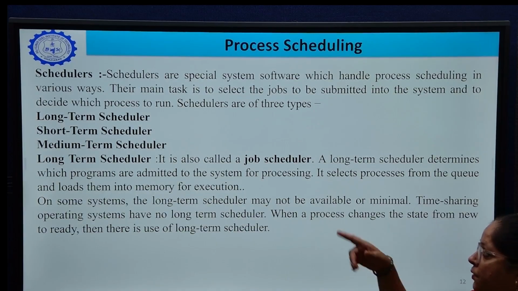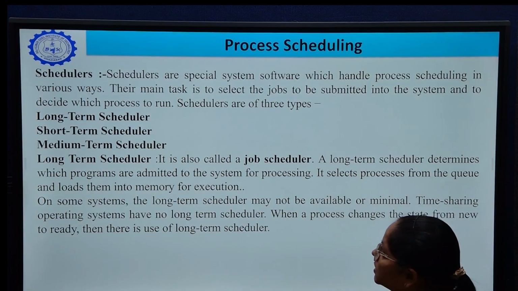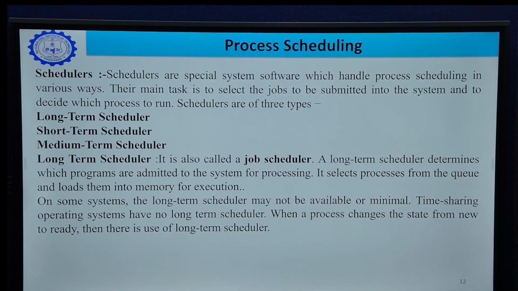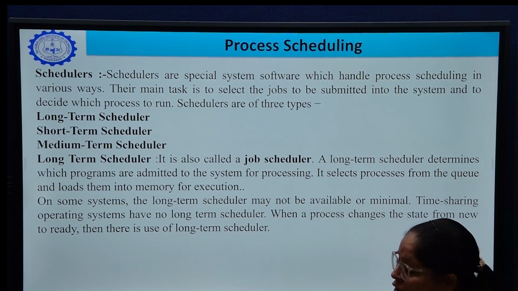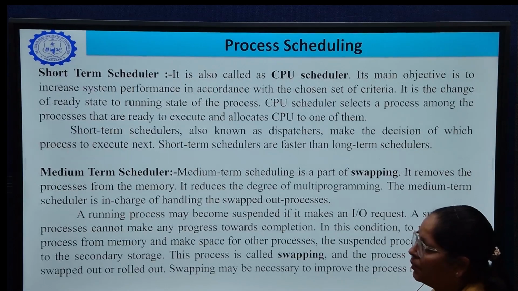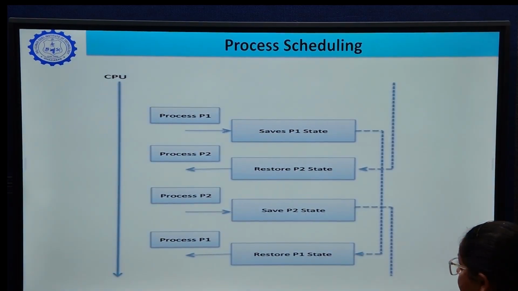For this purpose, we have a number of schedulers. Schedulers are special system software which handle process scheduling in various ways. Their main task is to select the jobs to be submitted into the system and to decide which process to run. Schedulers are of mainly three types. First one is short-term scheduler, second is long-term scheduler, and third is medium-term scheduler.